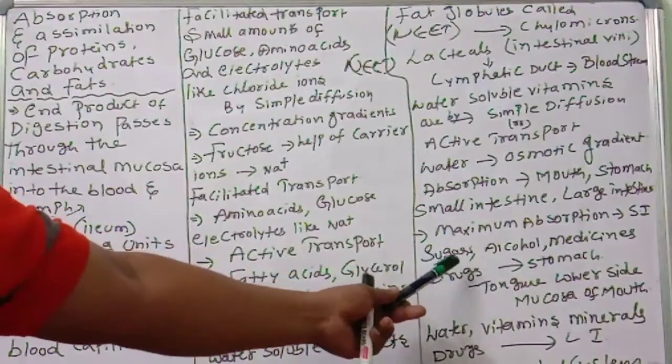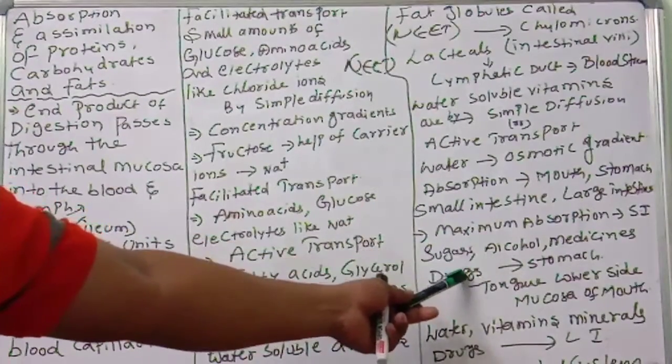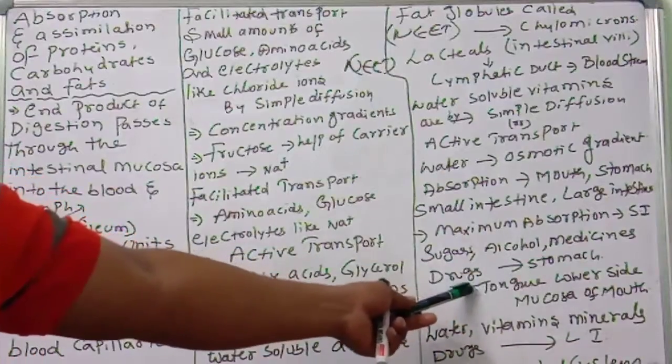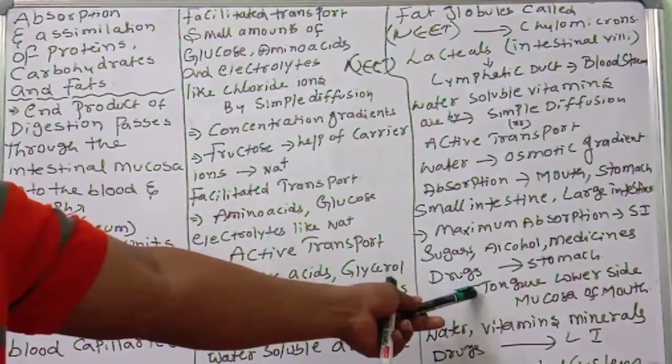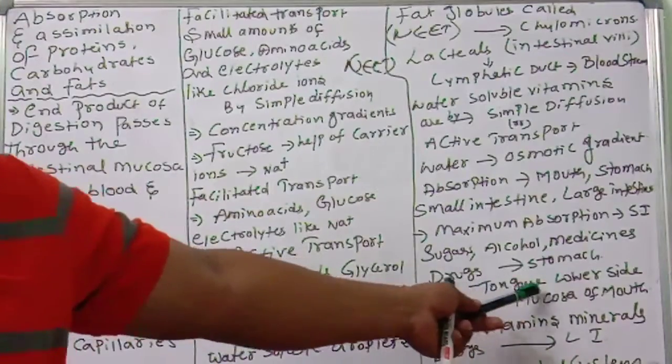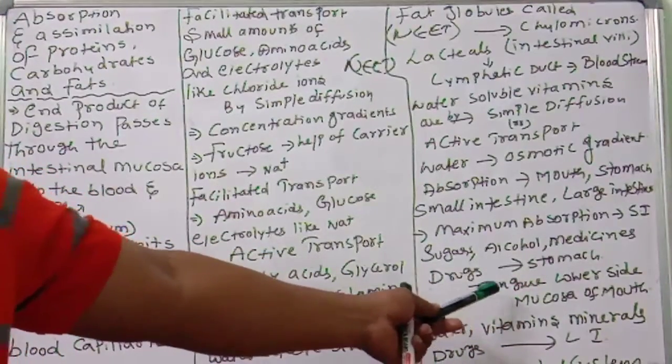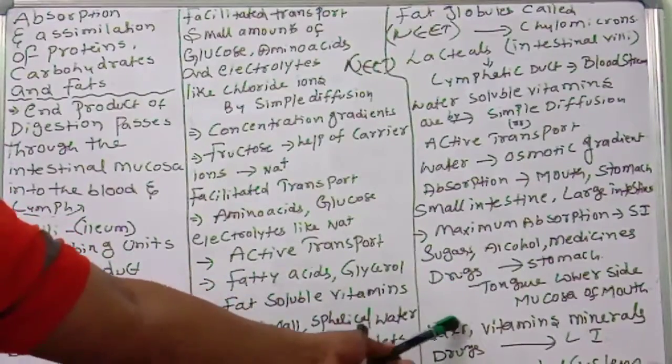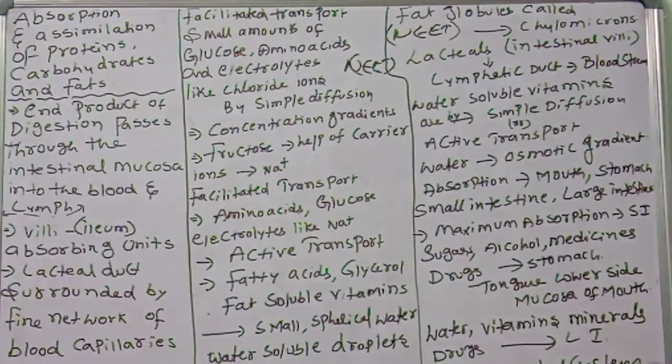Duodenum, jejunum, ileum. Sugars, alcohol, medicines and drugs are absorbed in the stomach, and some drugs in the mouth itself. On the lower side of the tongue some blood vessels are there, and the mucosa of the mouth absorbs some drugs. The large intestine does not have any digestion. Only the stomach and small intestine digest. Then what is the role of the large intestine? Adding mucus to the feces, and absorbing water, vitamins and minerals.